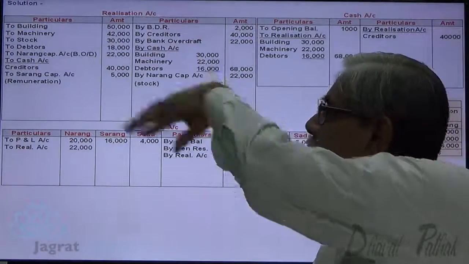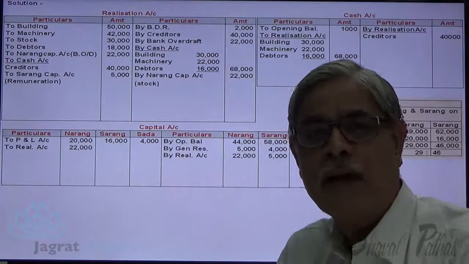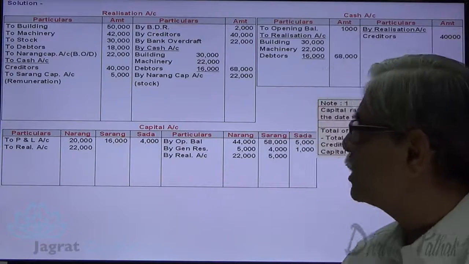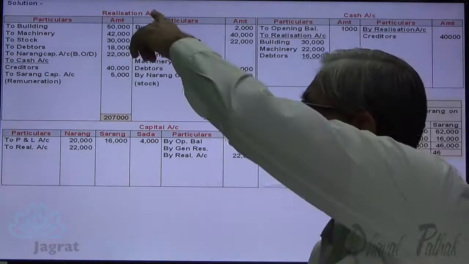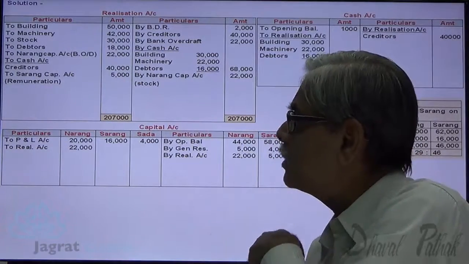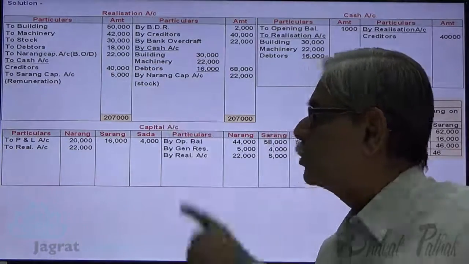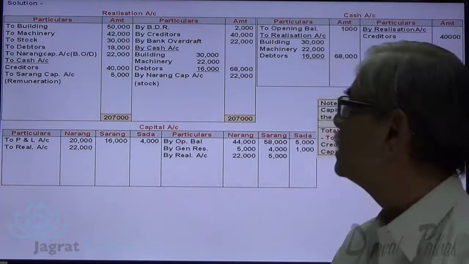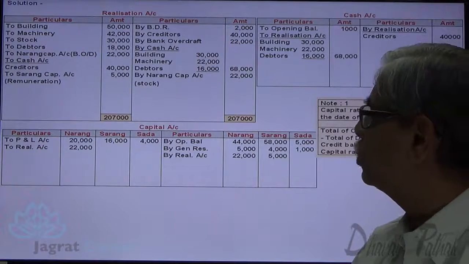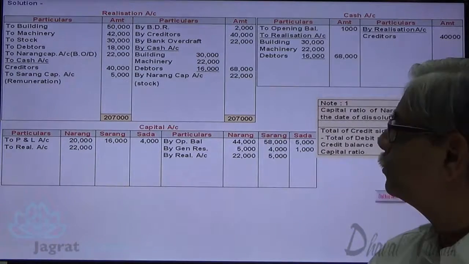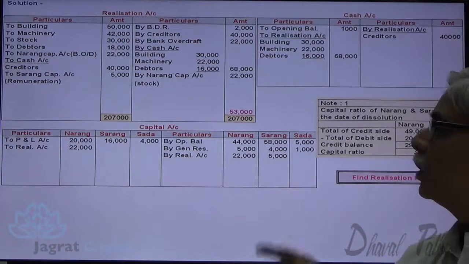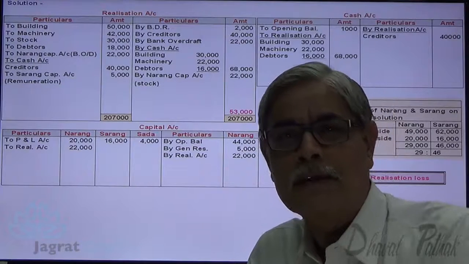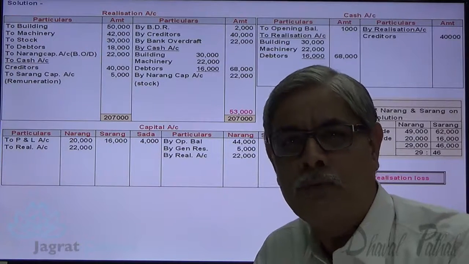Next step is to close the realization account, find out the profit or loss on realization. That will be distributed amongst partners in the ratio of profit sharing. So total of debit side 50 plus 42 plus 30 plus 18 plus 22 plus 40,000 plus 5,000 to like 7,000. From that, if you deduct the amount credited to the realization account, 2,000, 40,000, 22,000, 68,000 and 22,000, there is a loss of 53,000. This loss will be distributed amongst partners in the ratio of profit sharing, that is 5:4:1.